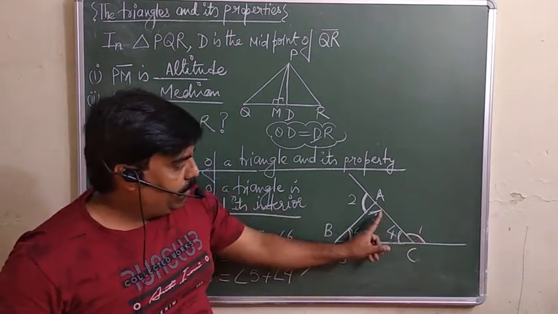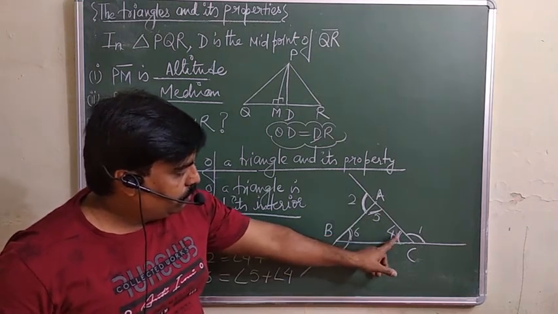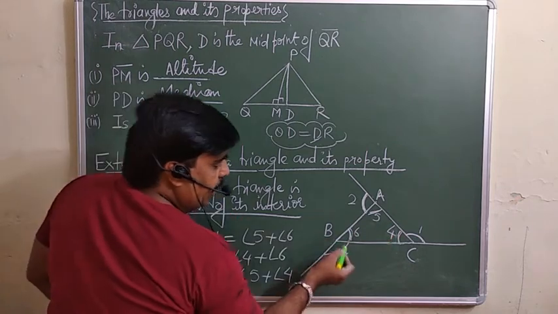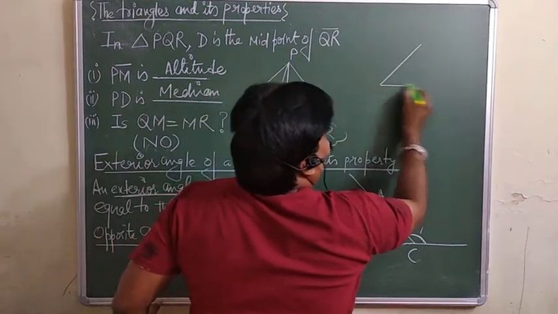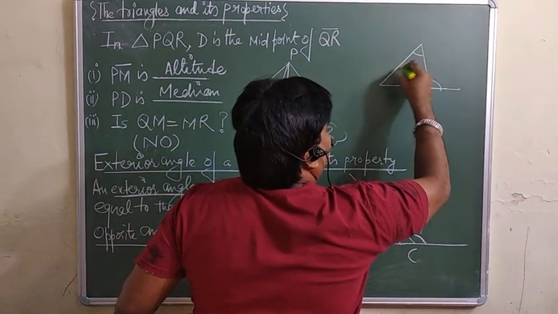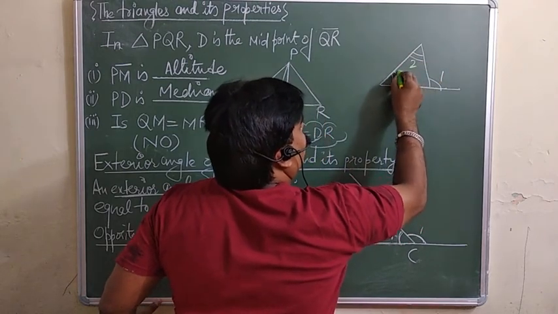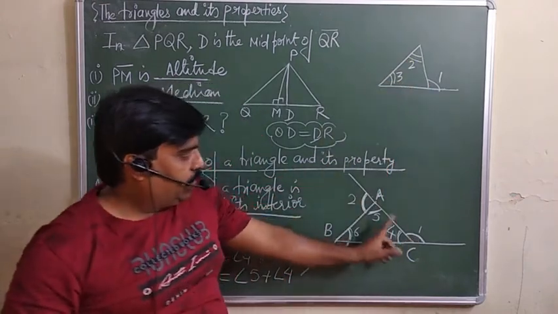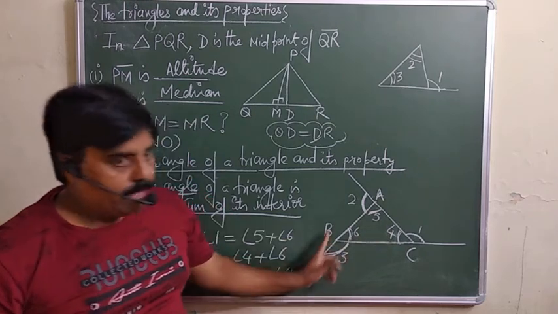This angle will be equal to the sum of these two. Similarly, this angle 3 will be equal to this one. Means anyhow you can take it, this angle is equal to the sum of these two angles. This is your exterior and these two are your interior. So angle 1 will be equal to the sum of these. This is equal to both of these. Likewise, have a look.